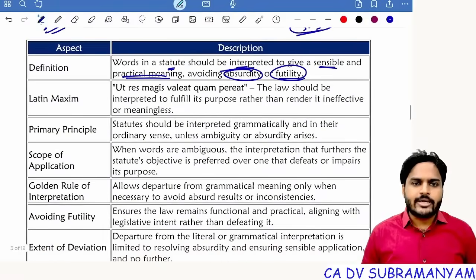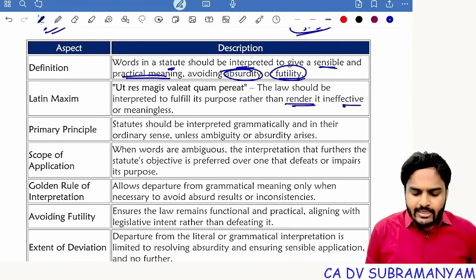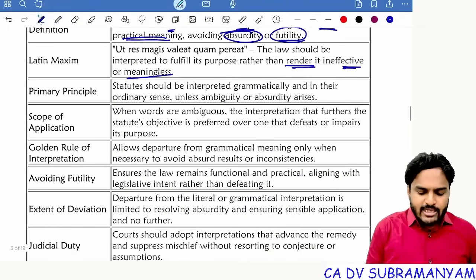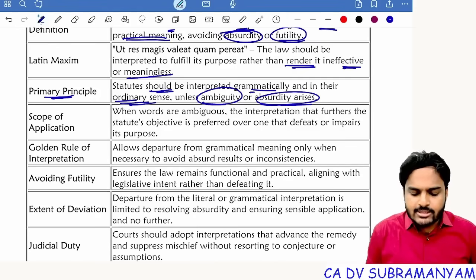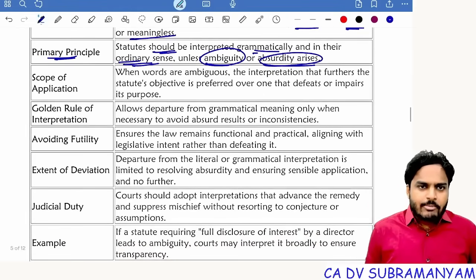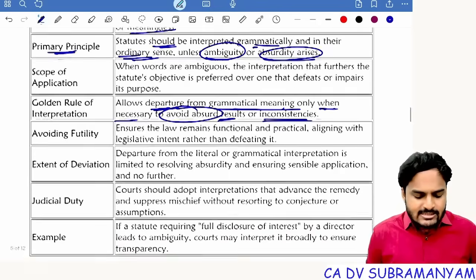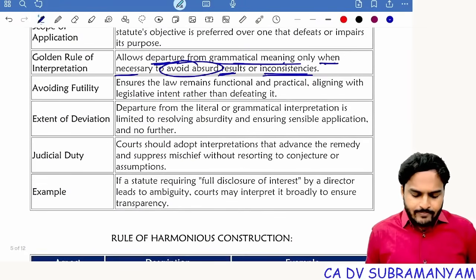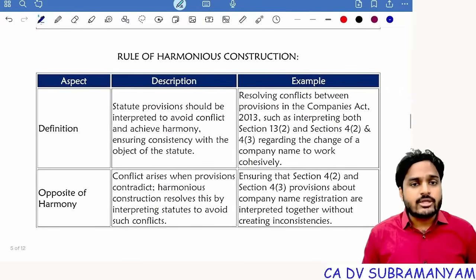The law should be interpreted to fulfill its purpose rather than render it ineffective or meaningless. Primary principle, ordinary sense: statute should be understood grammatically in ordinary sense unless ambiguity, absurdity arises. Next one, golden rule of interpretation: it allows departure from grammatical meaning only when necessary to avoid illogical results, inconsistencies. Is it clear?